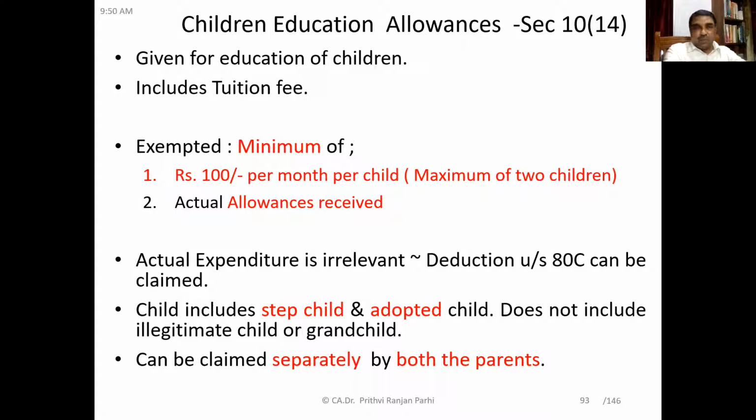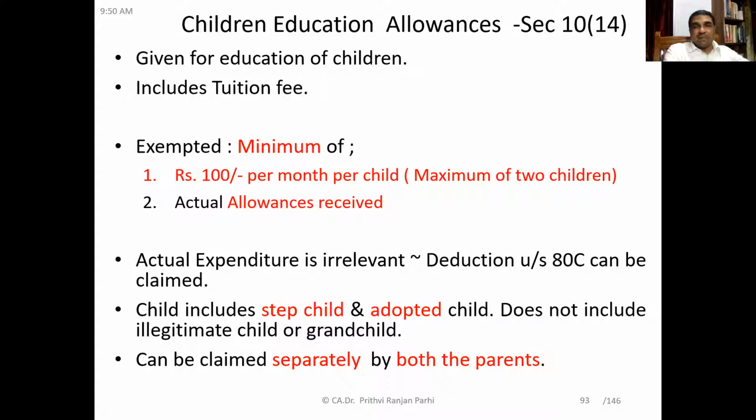How much is exempt? As you can see, there are two items, of which the lower amount will be exempt. Can you read out the first item? 100 rupees per month per child, maximum of 2 children. And the second? Point two: actual allowance. Now, friends, try to understand.